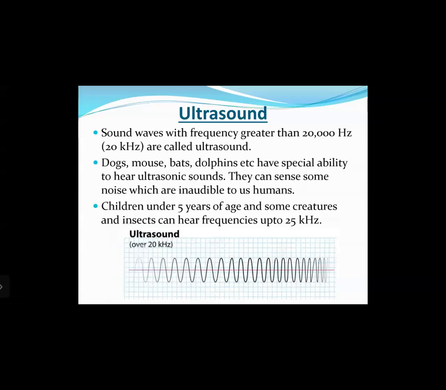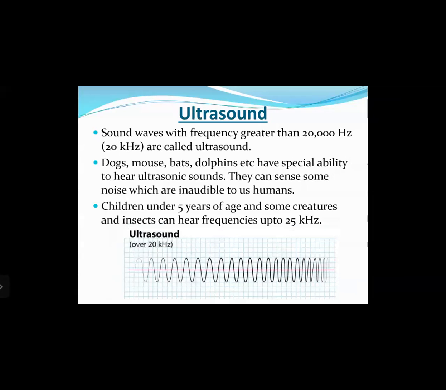Then next is ultrasound. Sound waves with frequency greater than 20,000 hertz or 20 kilohertz are called ultrasound. 20 kilohertz means 20,000 hertz. 1 kilohertz is 1,000 hertz. Now, dogs, mice, bats, dolphins, etc. have a special ability to hear ultrasonic sounds.